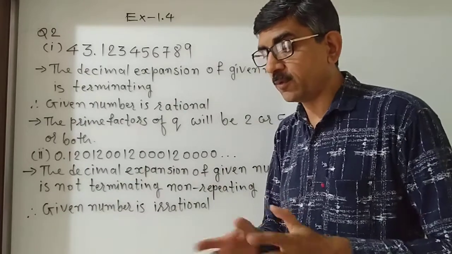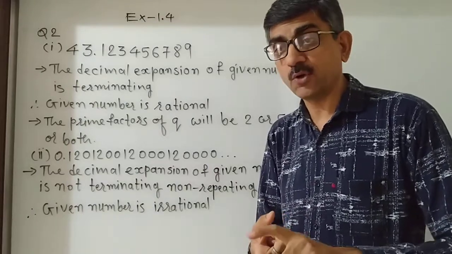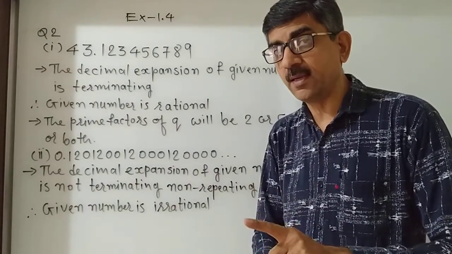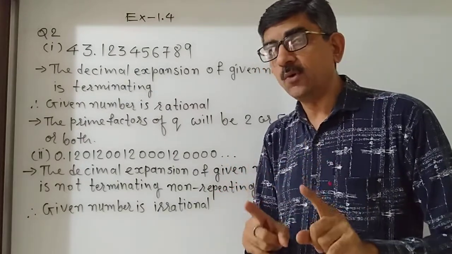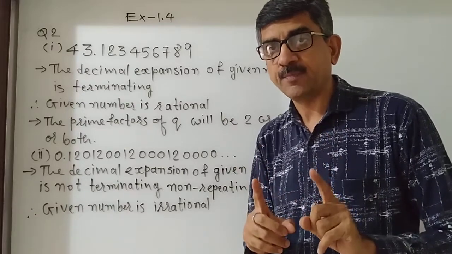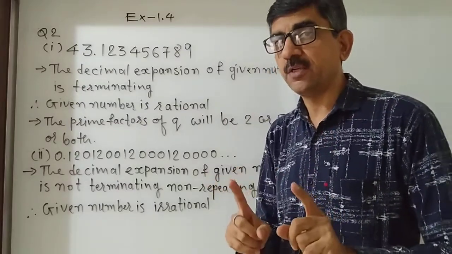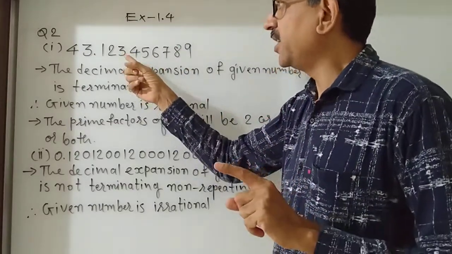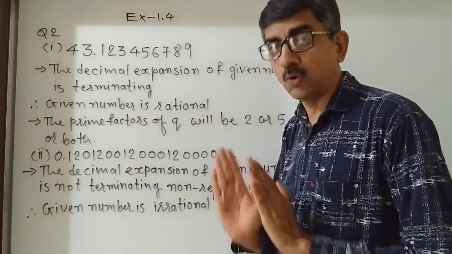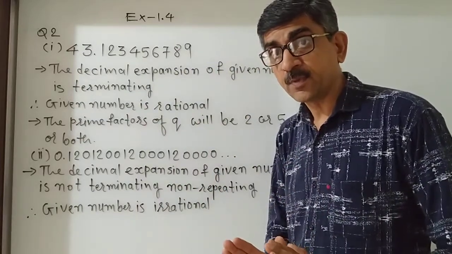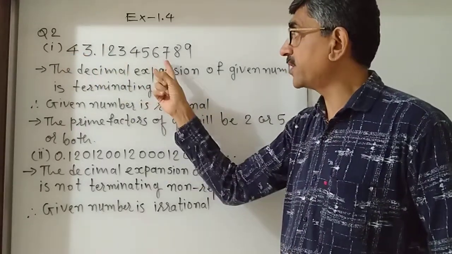And as per theorem 1.5, we predict q can be expressed as 2 raised to n and 5 raised to m, where the values of m and n are whole numbers. Understood? Okay. I repeat the question. Check whether the decimal expansion of the given number is rational or not. If it is rational, what are the factors of q? Let's pick up the first question.